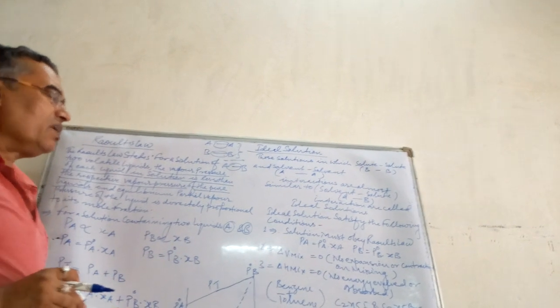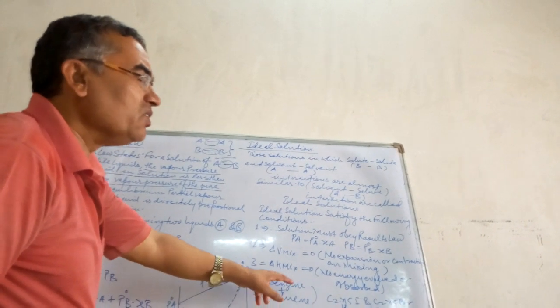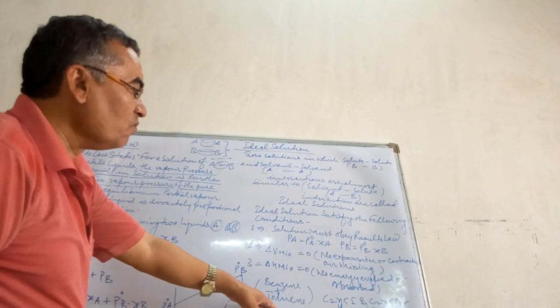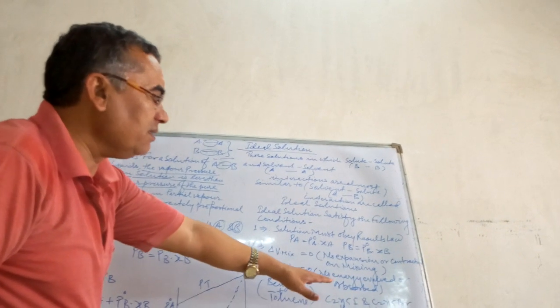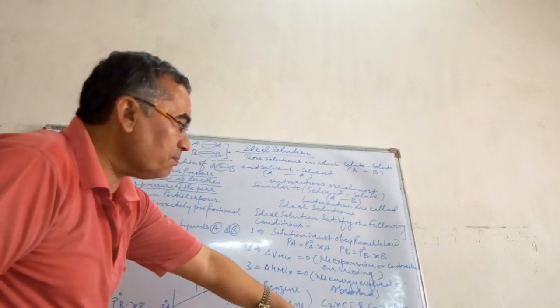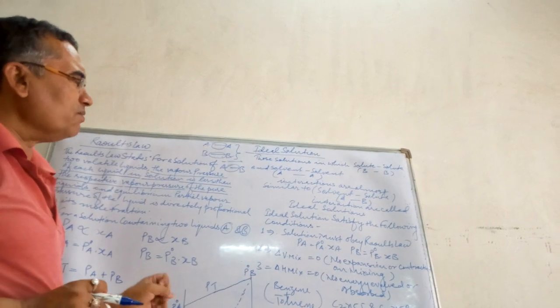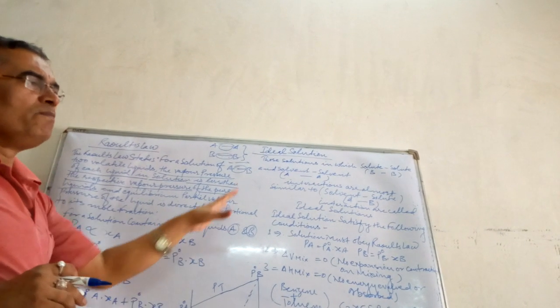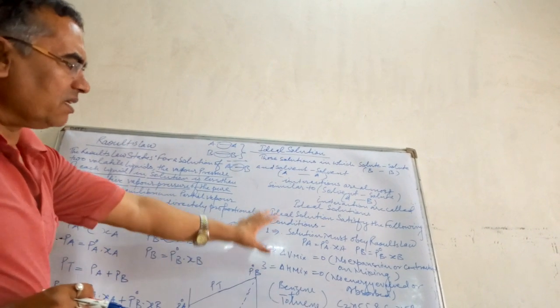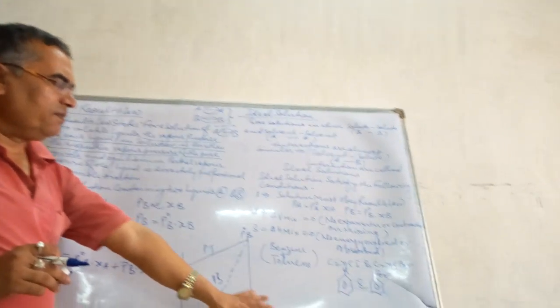Now there are some common examples, children. When benzene gets mixed with toluene, ethyl iodide gets mixed with ethyl bromide, chlorobenzene gets mixed with bromobenzene, then in such situations, for an ideal solution, you will be observing these situations. Ultimately this is enough.